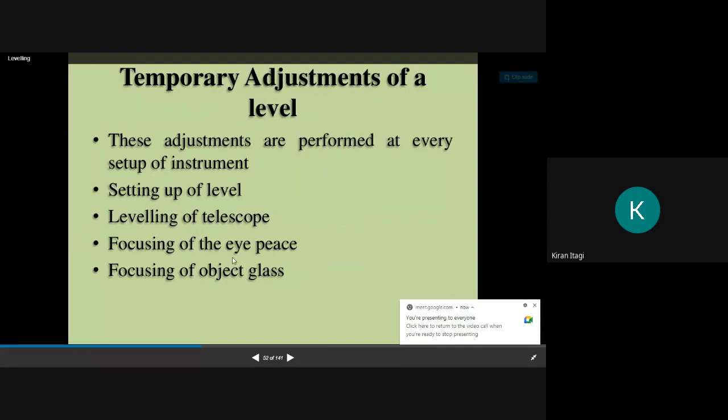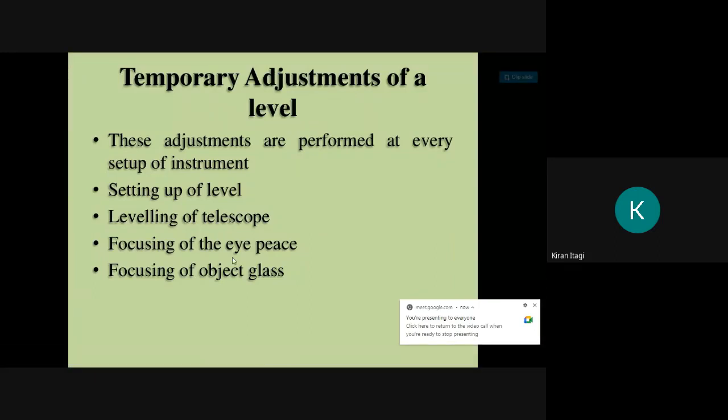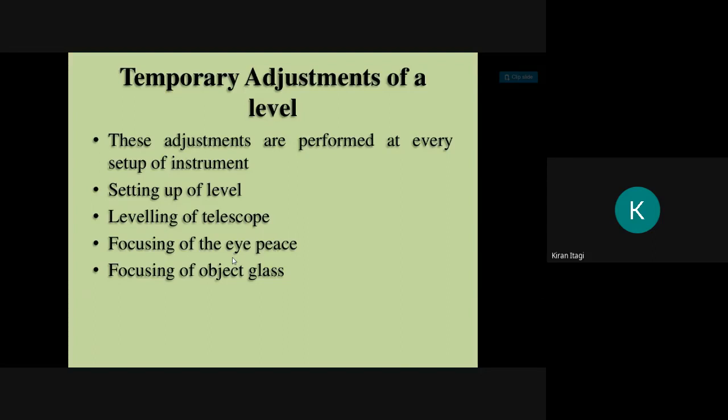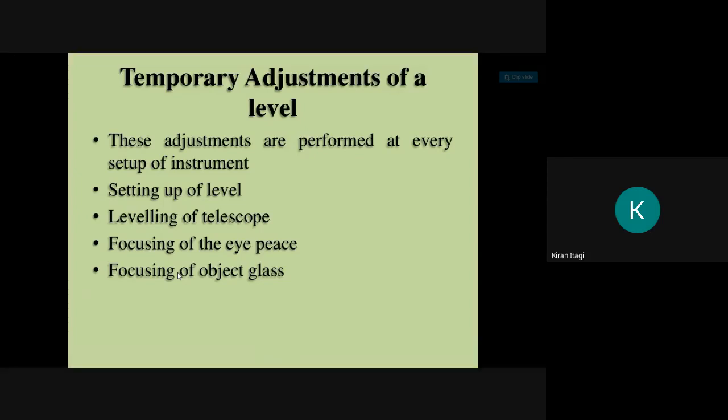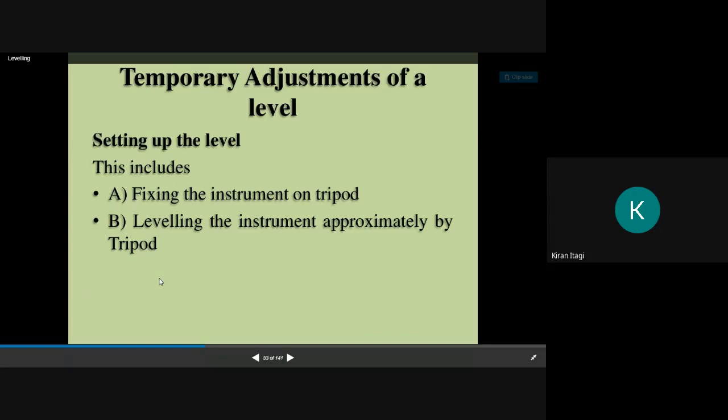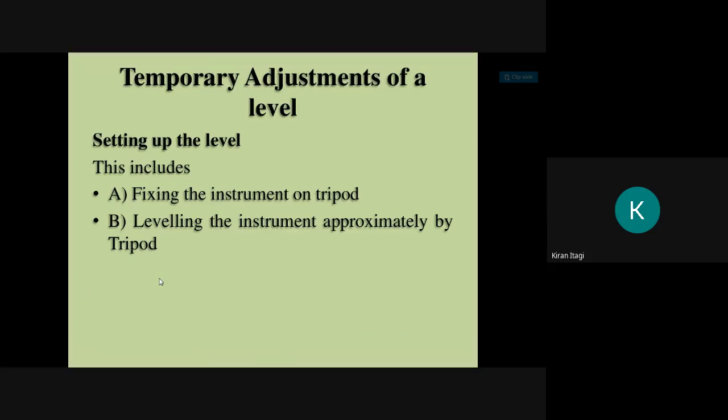So these are the adjustments. We have temporary adjustments and permanent adjustments, two types of adjustment. The first one is the setting up of the level. Then we have the leveling of the telescope, then focusing of the eyepiece and focusing of the object. Quickly, I will explain, and I will show you the videos so that you get a clear idea. Setting up is the first one, the setting up of the instrument.